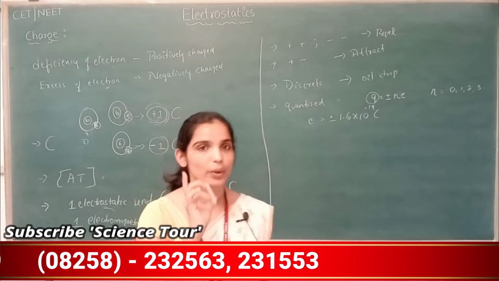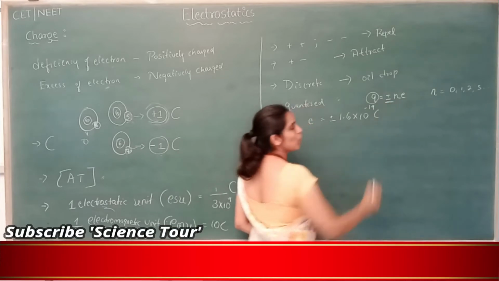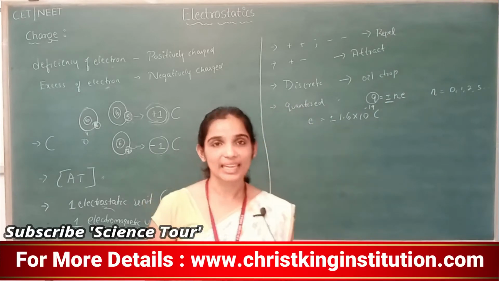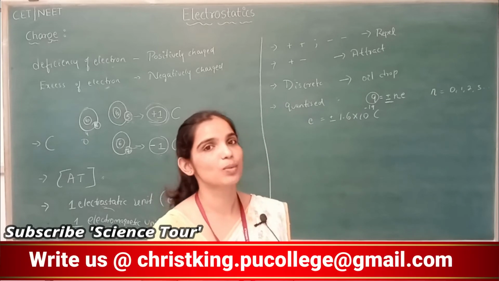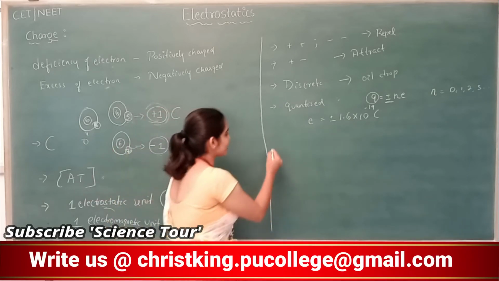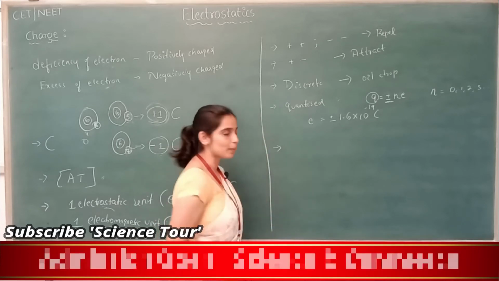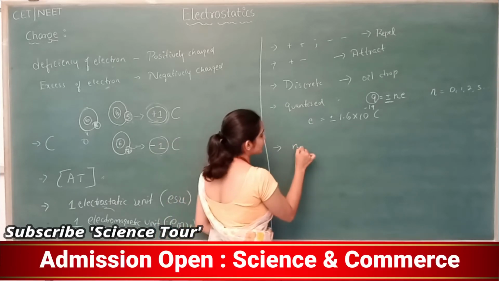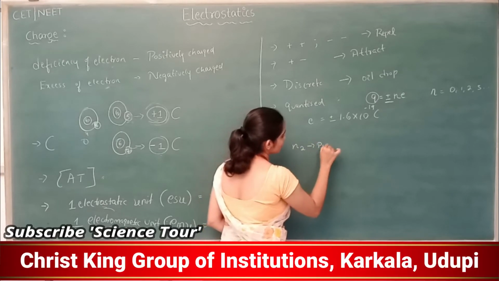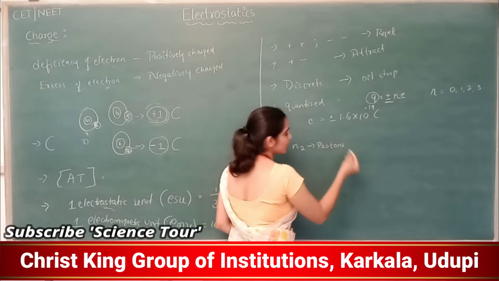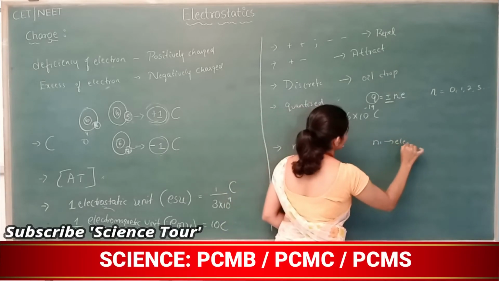Charge is always quantized. So the charge of any particle is always equal to plus or minus nE, where E is the smallest value of charge. Correct? Let's say in this chalk piece there are n2 protons and n1 electrons.